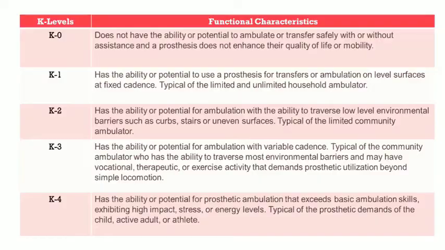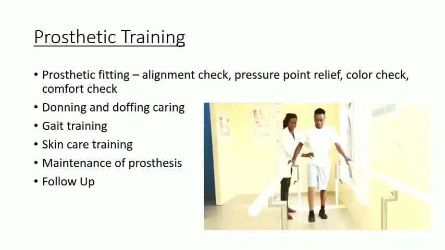Then we have the prosthetic training. After the prosthetic fitting, we have to check the alignment procedure. Is the height right or not? Is there any shortening or not? Is there any discomfort to the patient inside the socket? There should be pressure point relief, color check, and comfort check. These we check after the prosthetic fitting. Then donning and doffing training should be given to the patient so he can do that independently.